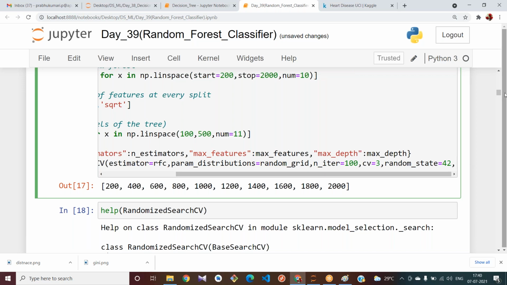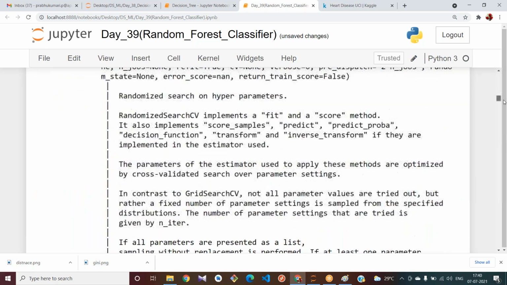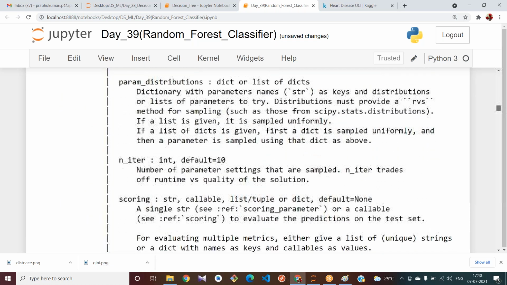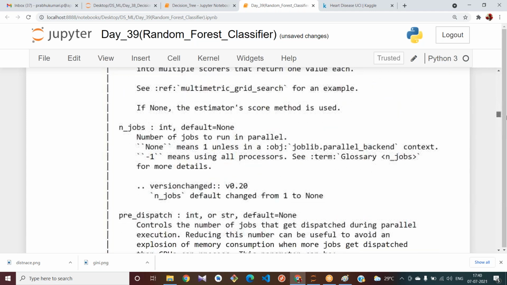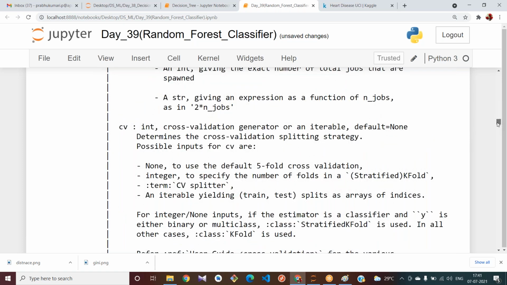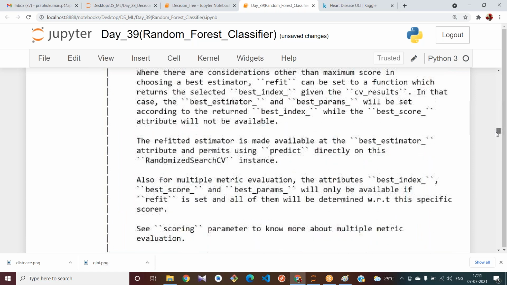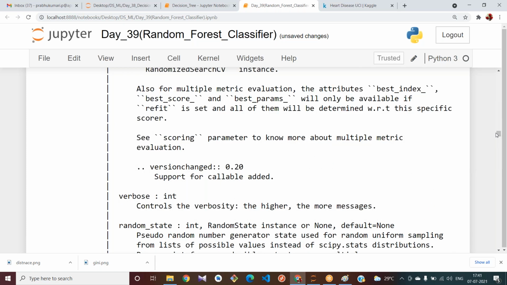Let me use the other parameters once. Let us see what other parameters we can use. We can also give the number of jobs here, and also we can give verbose.